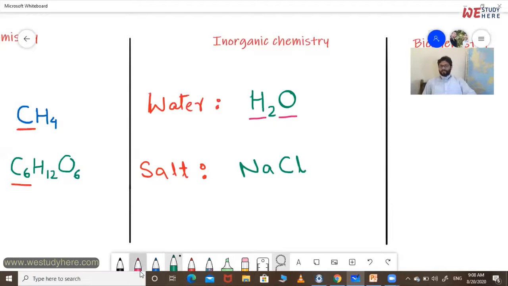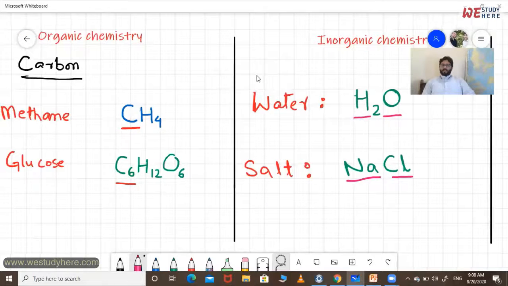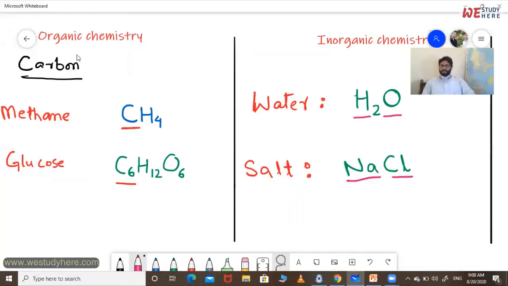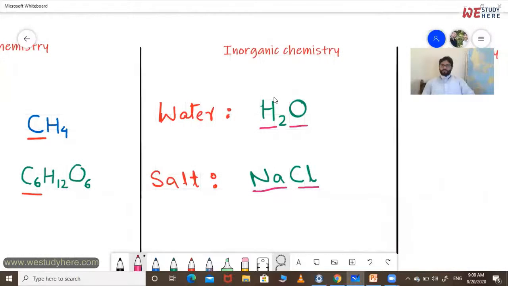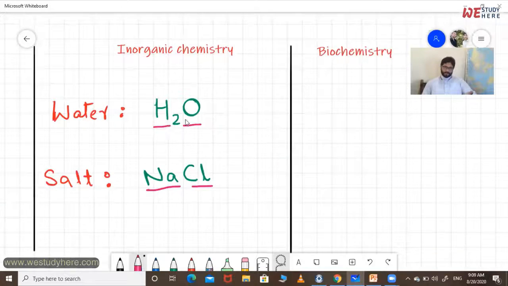In this case, again, we don't have any carbon. Na is sodium, Cl is chlorine. So it is made up of 2 different elements, sodium and chlorine. No carbon is there. We can say that it is inorganic chemistry. Now, dear students, if we compare organic and inorganic chemistry, in organic chemistry the mandatory element is carbon, and you can see different examples over here. While in inorganic chemistry, there is no carbon in the compound, like water, salt, hydrochloric acid, sulfuric acid, and many other examples.